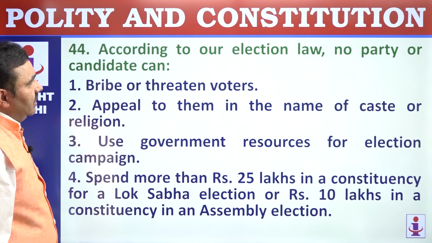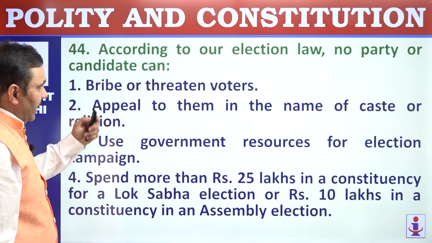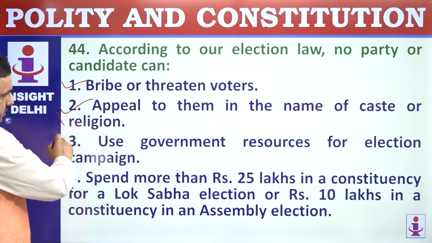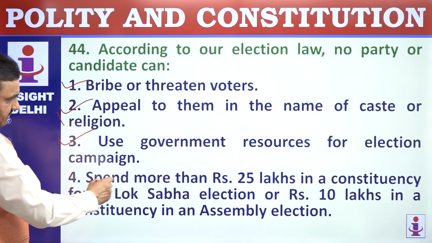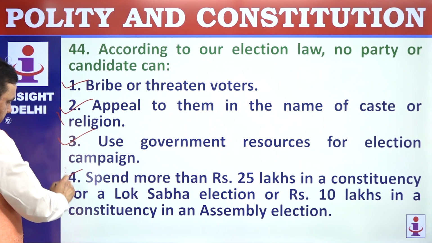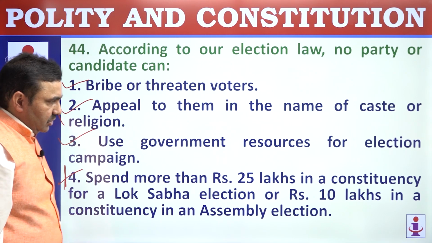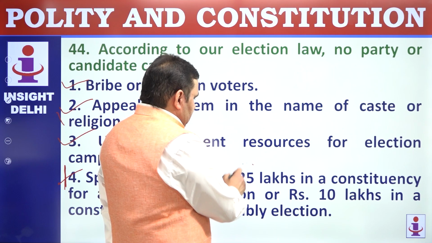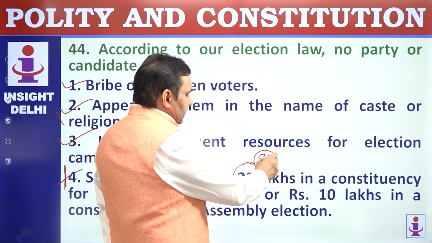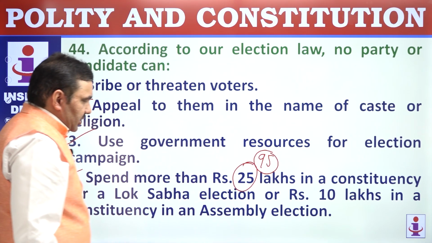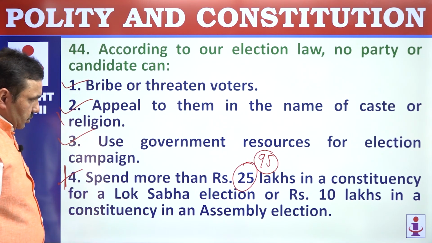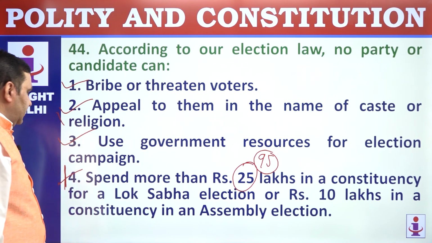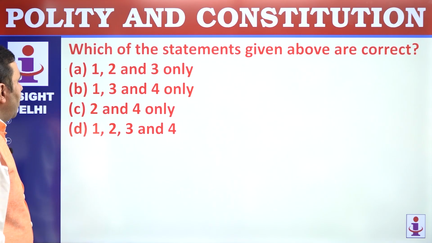44. According to our election law, no party candidate can bribe or threaten voters. Correct. Appeal to them in the name of caste, religion. Correct. Use government resources. Correct. Spend more than 25 lakh and 10 lakh? These limits are decided by the Election Commission and change from time to time. Now the highest limit is around 1 crore 95 lakh for elections to Lok Sabha. So they can spend more than 25 lakh, because the limit is much more than that at present. 1 to 3.